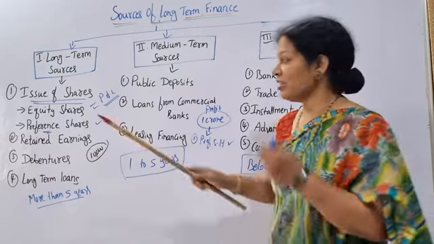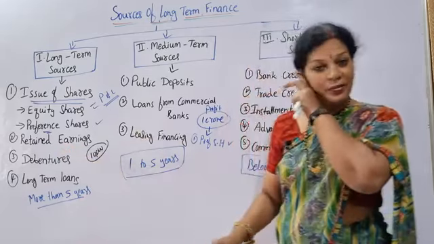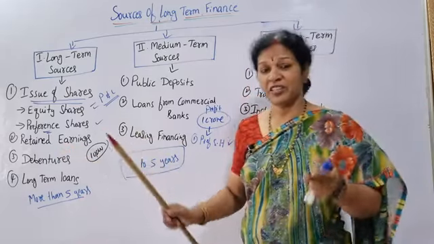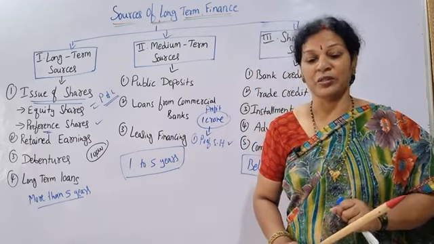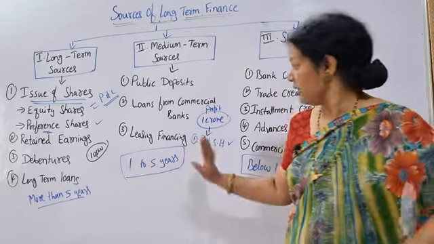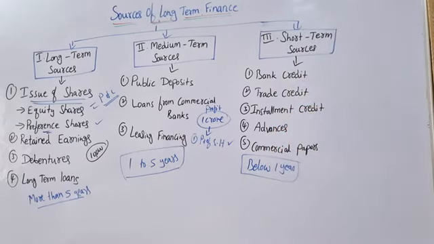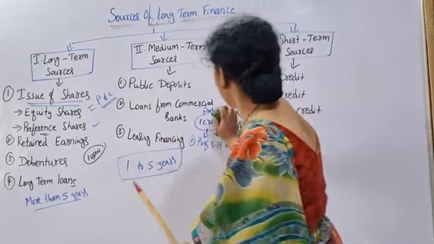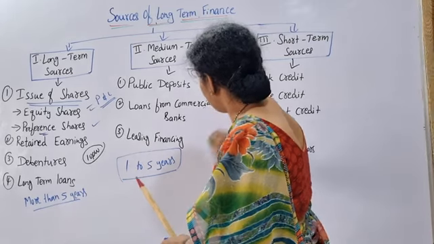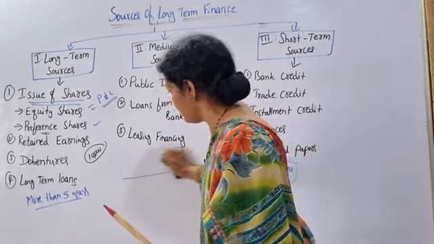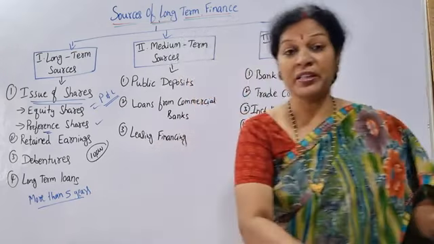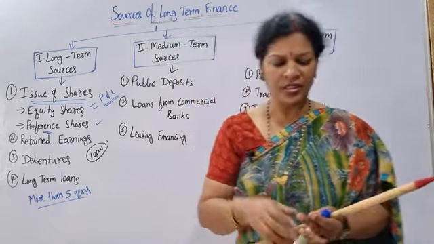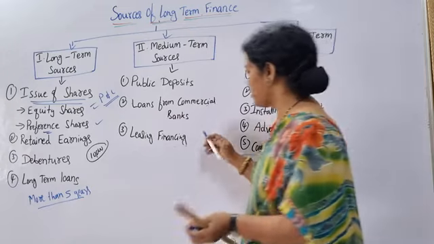Getting it? Now the second source is retained earnings. Retained earnings is also another long-term finance source. What is retained earning? You must know first of all. Let me clear this area. What is retained earning? Whenever a company gets lots of profits, say the company got 2 crores of profit.